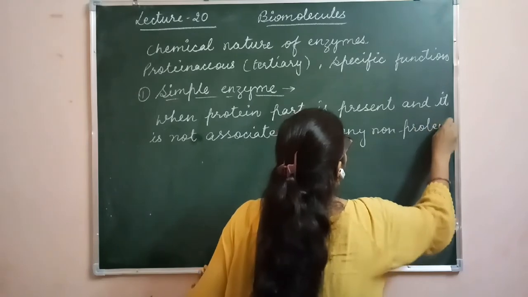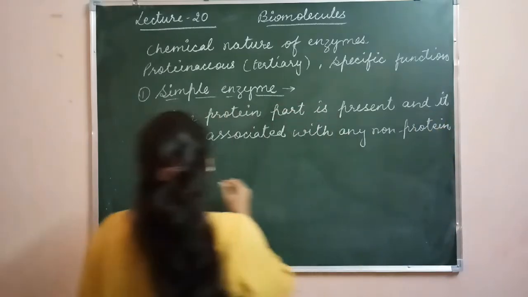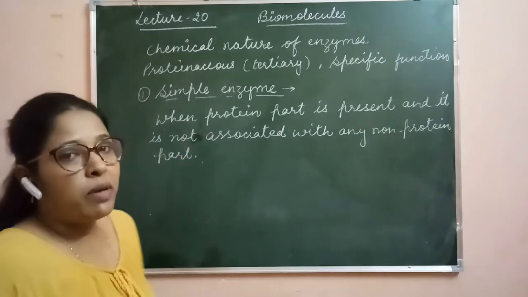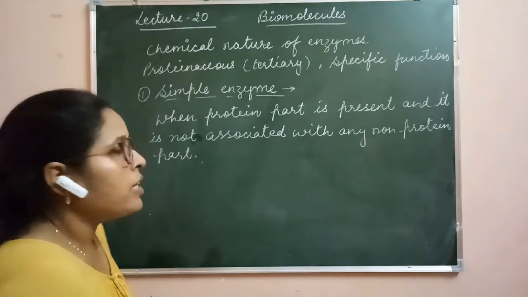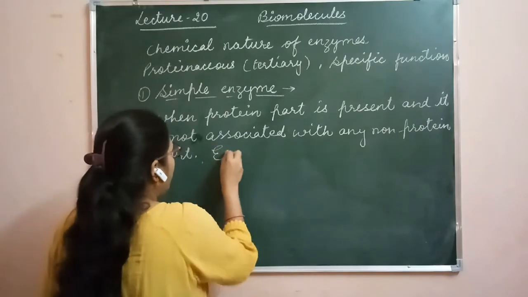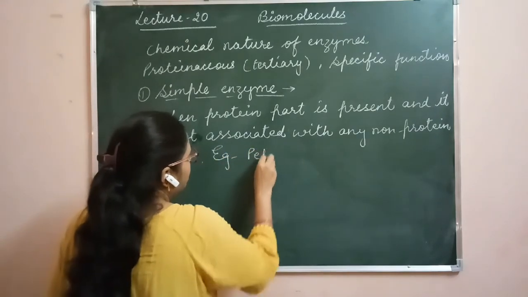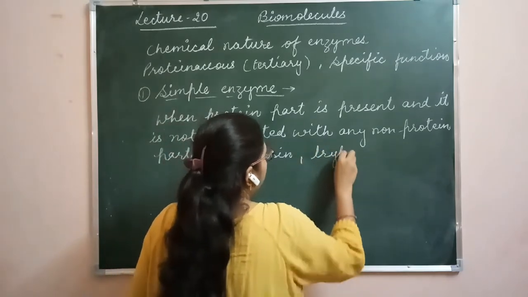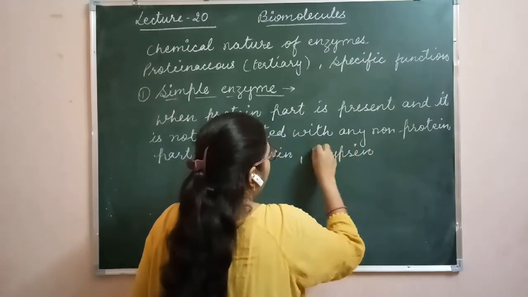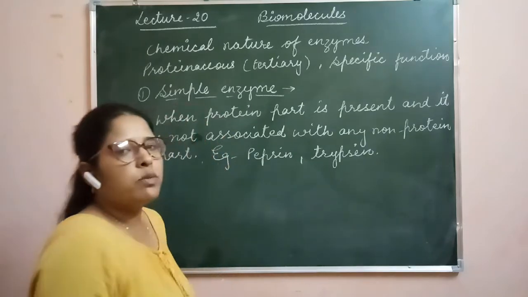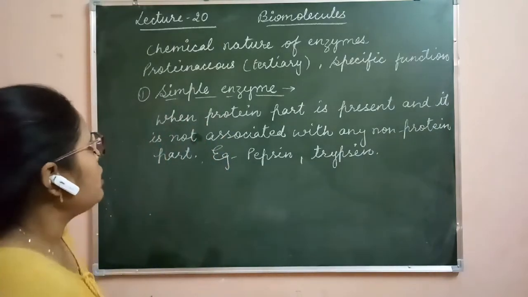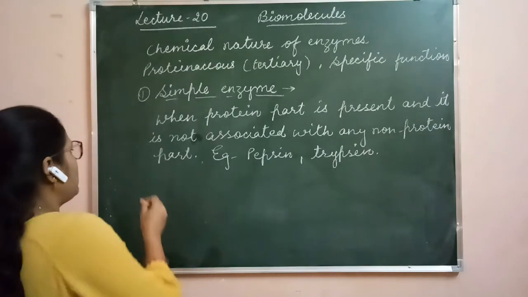Only this type of enzymes are made up of proteins, and they have a specific function. For example, the digestive enzymes like pepsin and trypsin have only a proteinaceous part and no non-protein part. So these are called simple proteins.